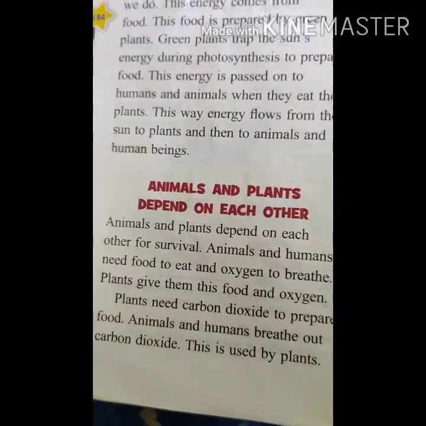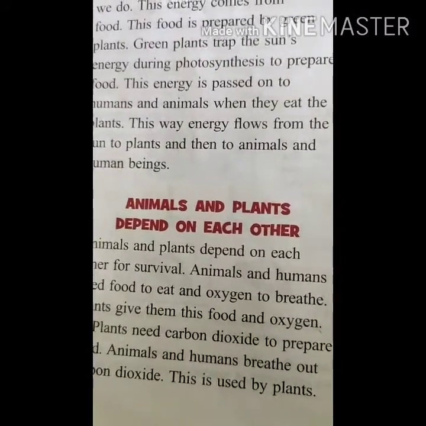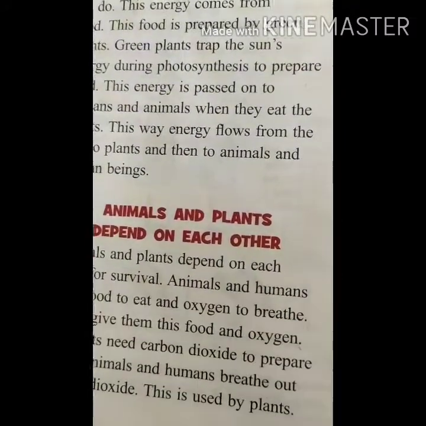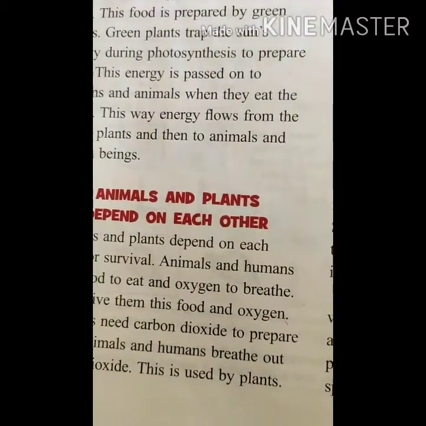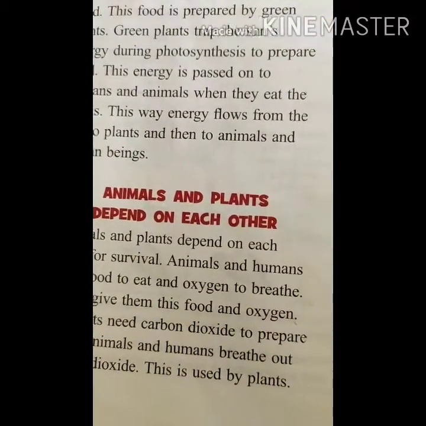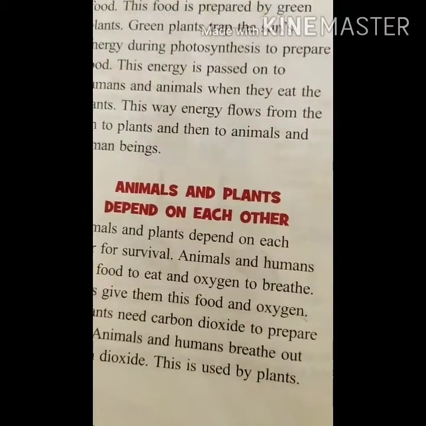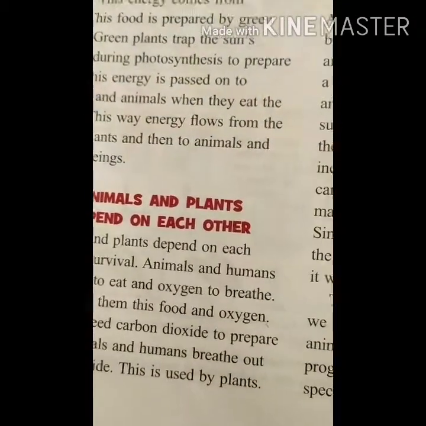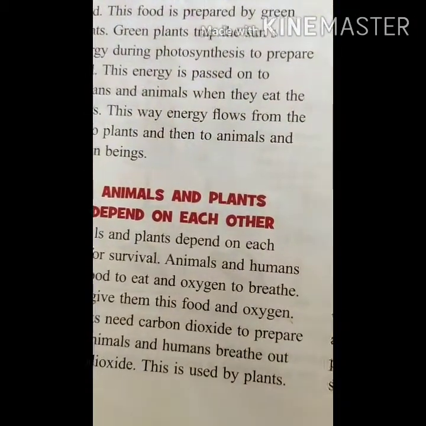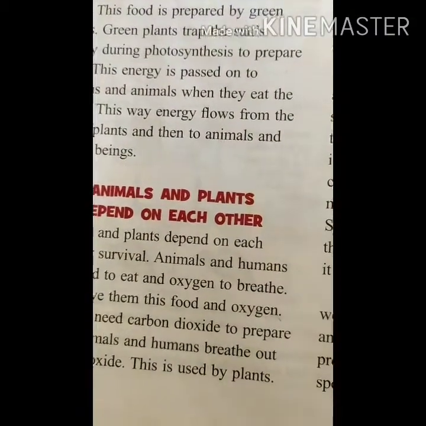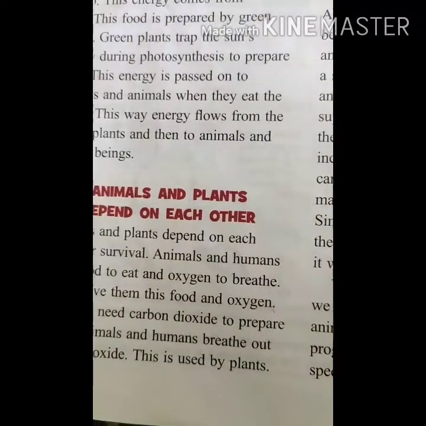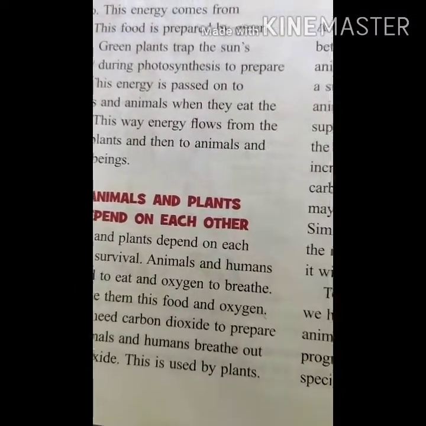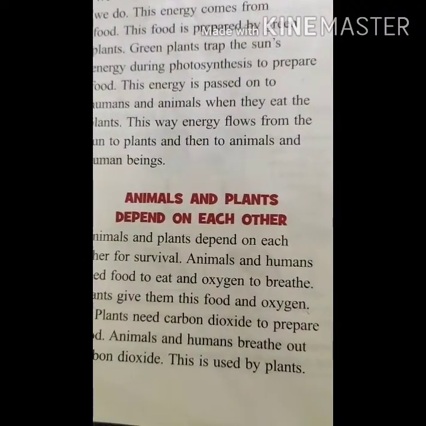Even the plants also have to depend on us. Why? Can they pour the water themselves? No. They can get the sunlight on their own, but they can't grow themselves. We have to plant the seeds. For that reason we have to pour the water, we have to take care of the plant. That's the reason they are also depending on us. If we are not there, then how can they get their carbon dioxide?